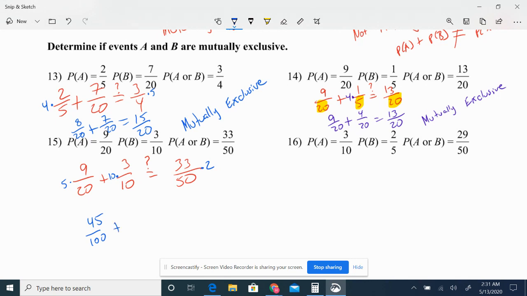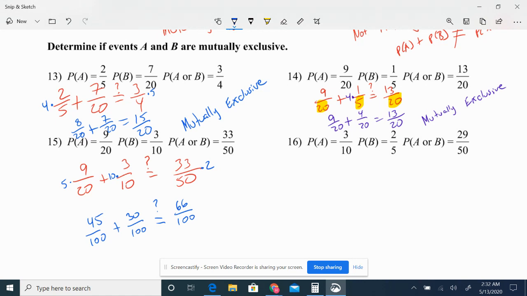The second fraction I said I'm going to multiply top and bottom by 10. So that gives me 30 over 100. So I'm wondering, so if it's equal to, now the last one I want to multiply top and bottom by 2. That gives me 66 over 100. My denominators are all the same, in this case, 100.